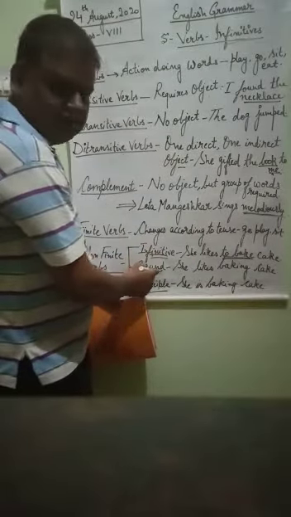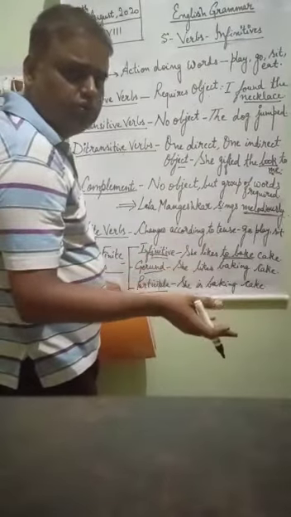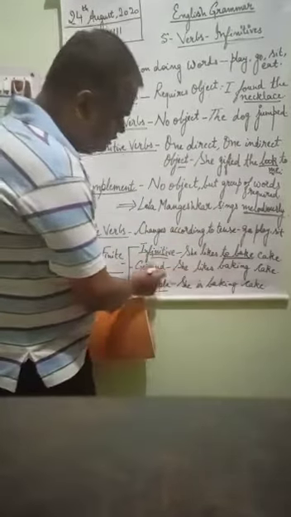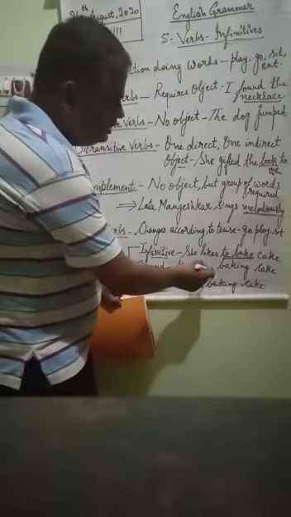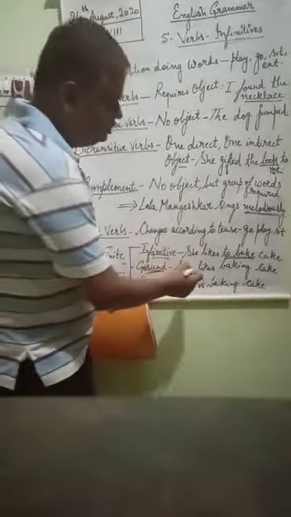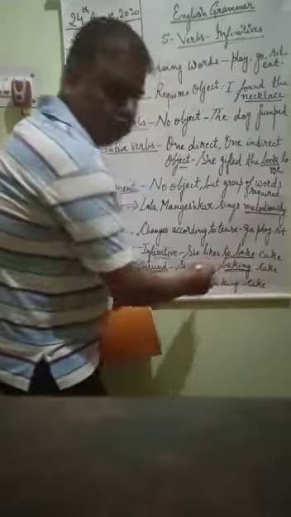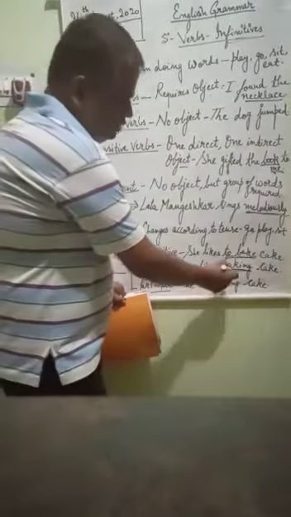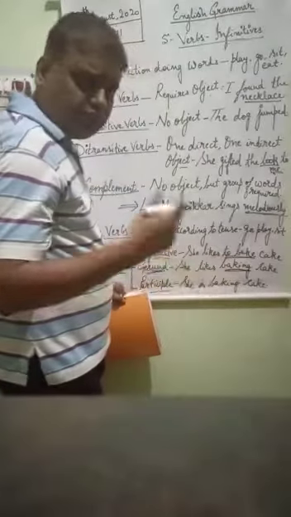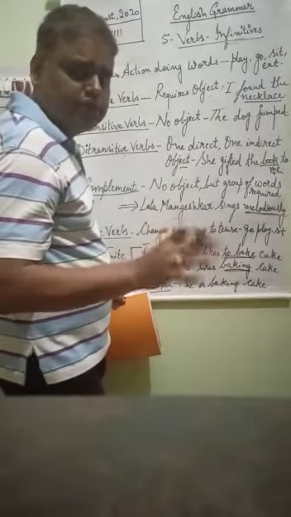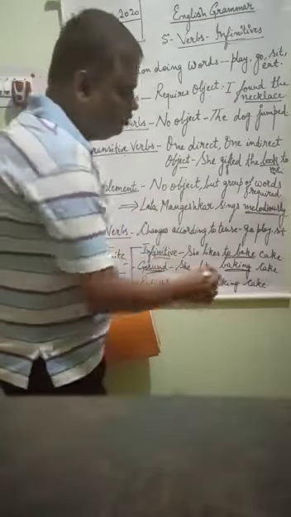Now second is gerund. Gerund also comes as a noun. ये भी noun की तरीके से ही आता है gerund. But here it comes with ing form. She likes baking cake. उसको केक बेक करना पसंद है. यहाँ भी baking, this is a noun. This is not a verb. While we are hearing it, we are thinking that it is a verb, but actually it is not a verb, it is a noun.